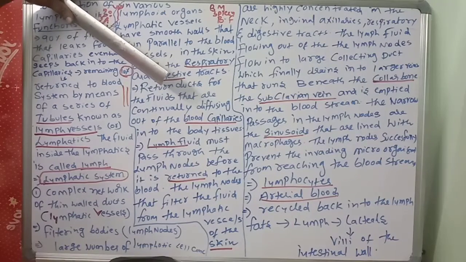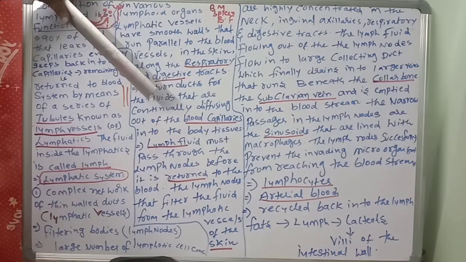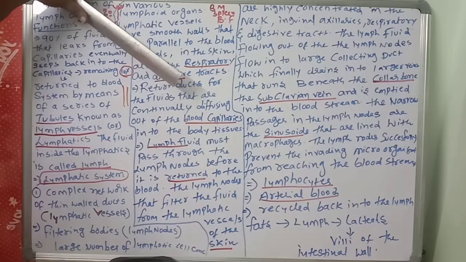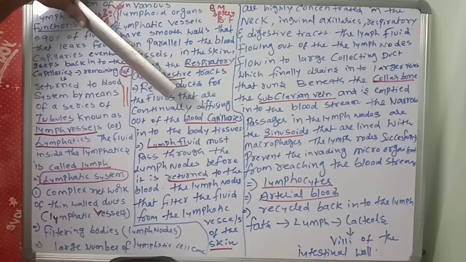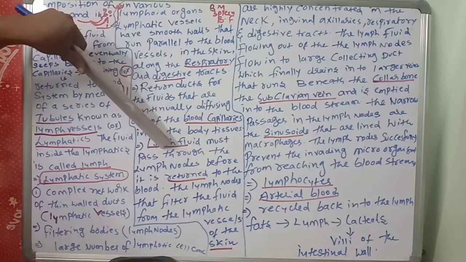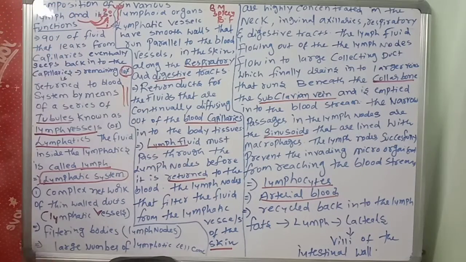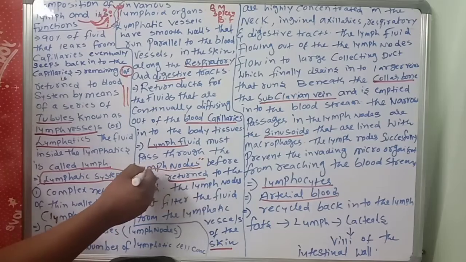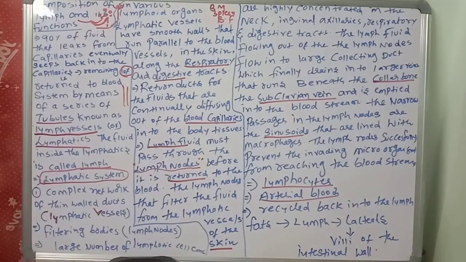Lymph fluids. The next important point I am telling you is about the lymph fluids. The lymph fluids must pass through the lymph nodes before they are returned to the blood.